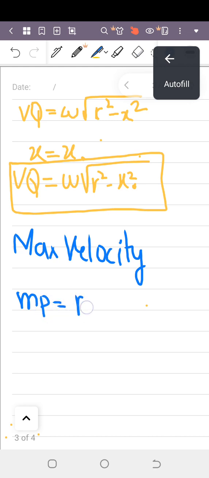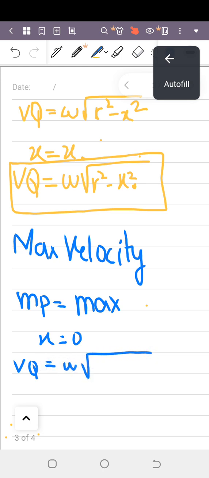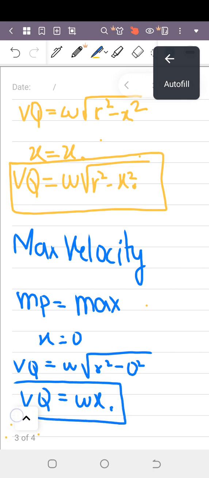At the mean position x is 0, so VQ is equal to omega times the square root of r square minus 0 square, which is omega r. This is the maximum velocity.